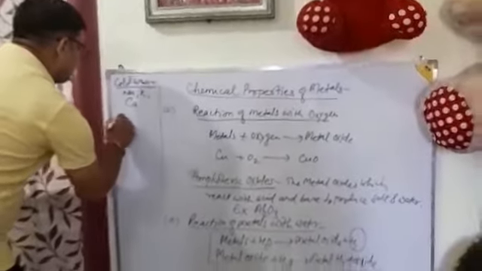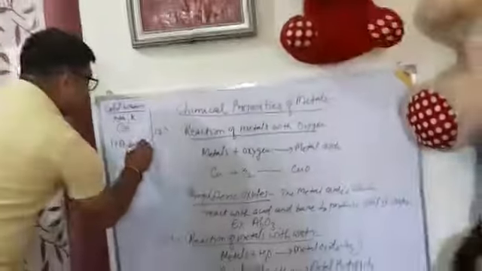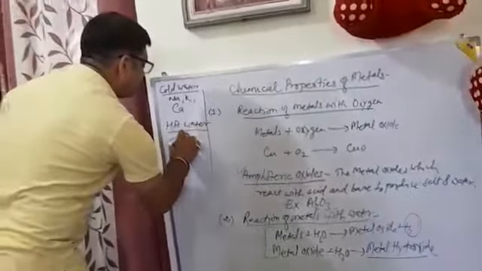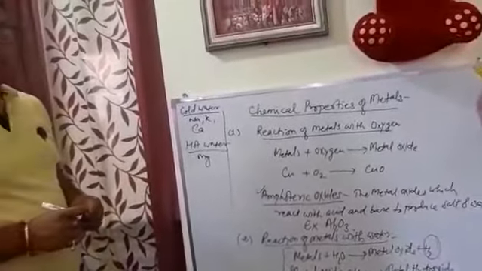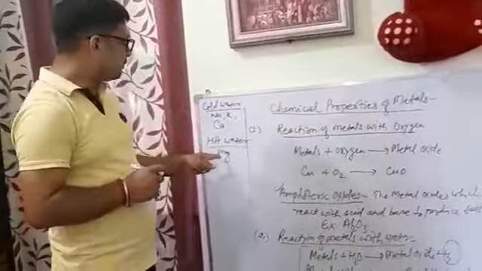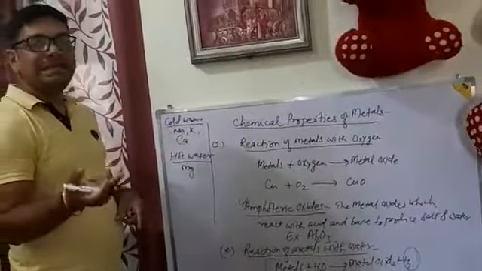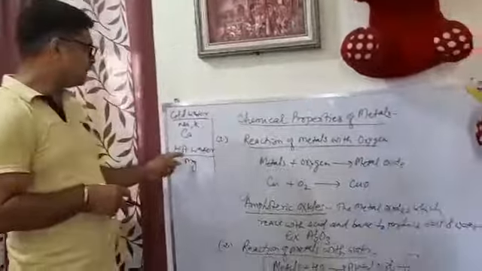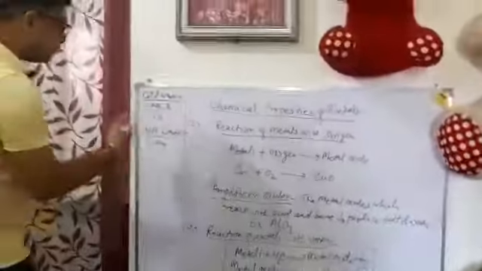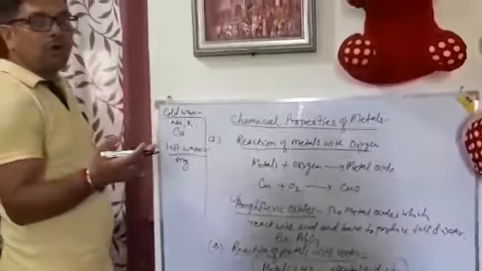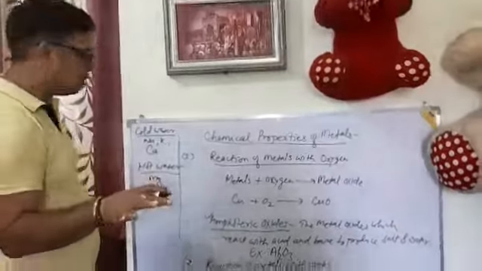So magnesium basically reacts with hot water. We can say magnesium reacts with water when it is heated. But some metals do not react even with hot water.